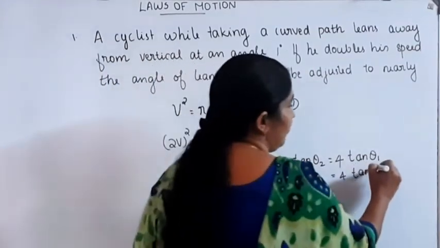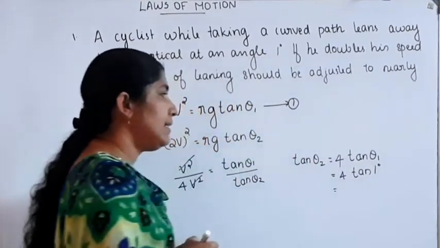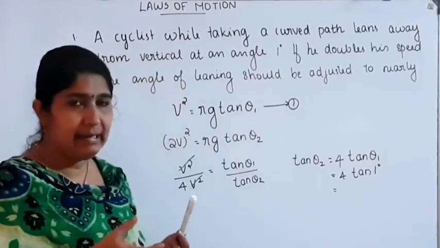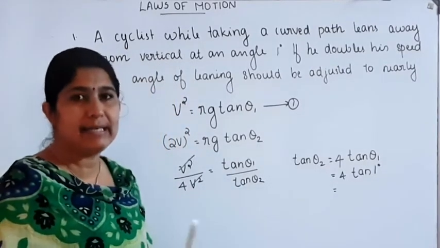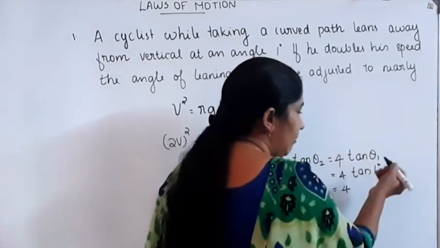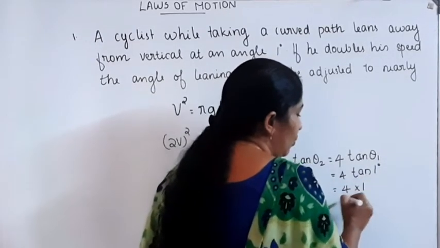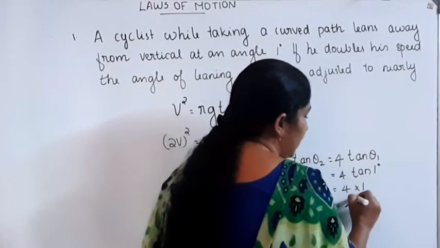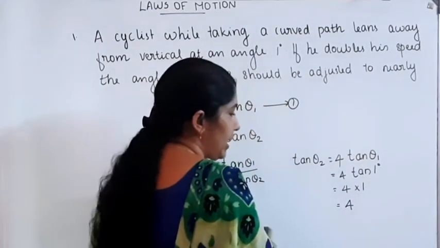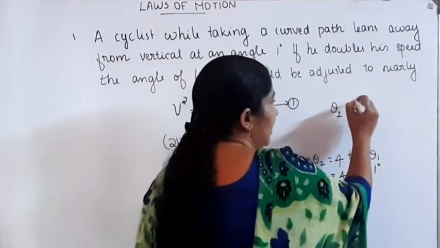If the angle is very small, tan theta is taken as theta, so tan 1 degree is taken as 1. Therefore tan theta 2 is equal to 4, and theta 2 is taken as 4 degrees.